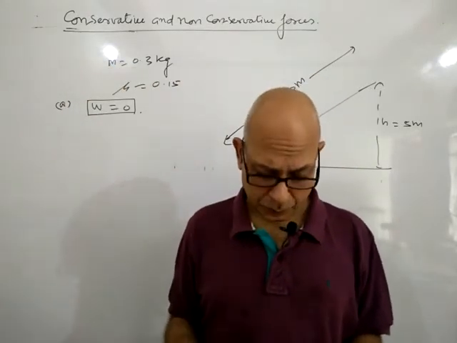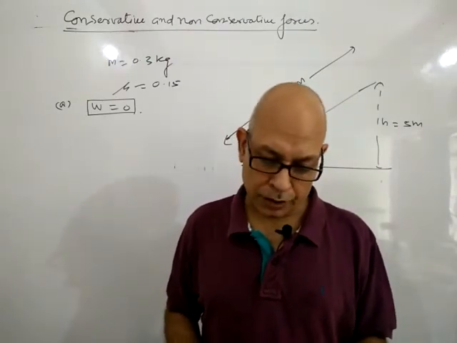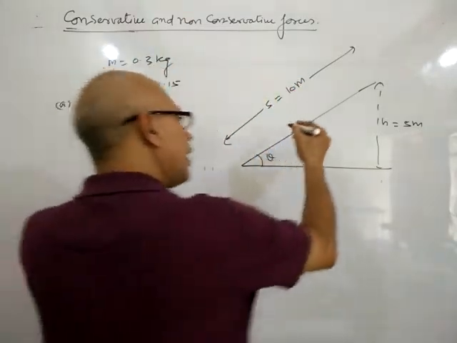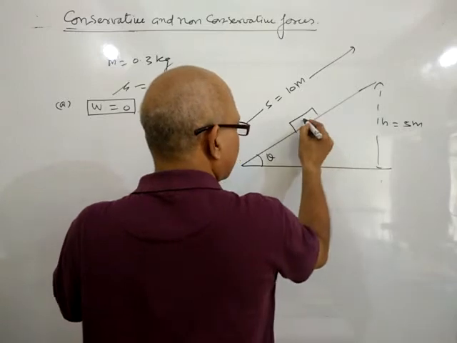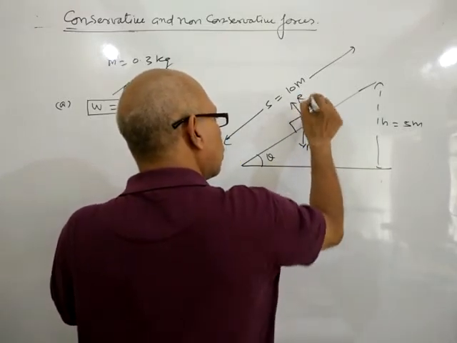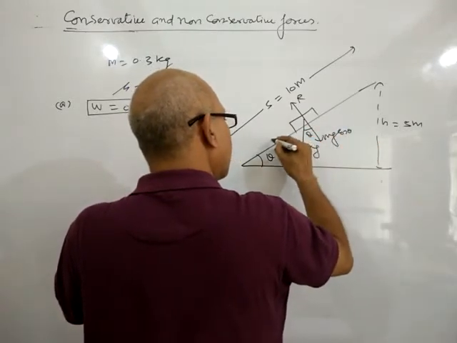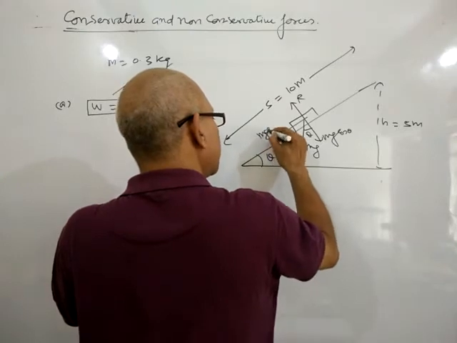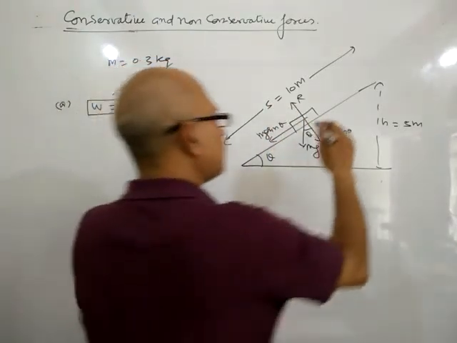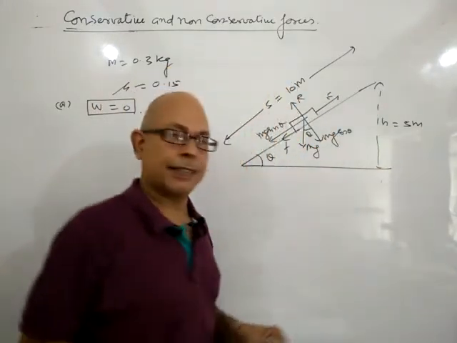Second case. Work done by the applied force on the upward journey. Okay, so the body lies along the incline, the normal reaction is mg cos theta, and here it is mg sin theta. The body moves upward, that's why friction will be in the opposite direction.